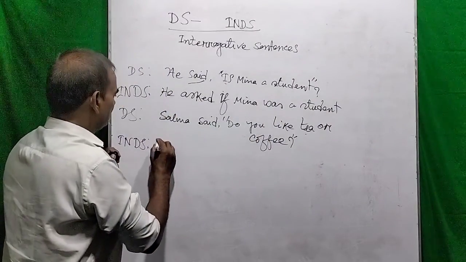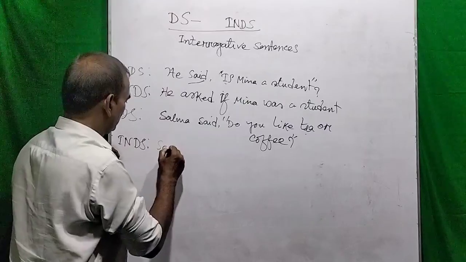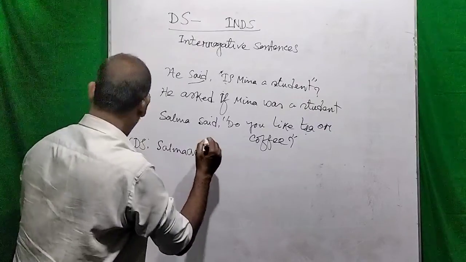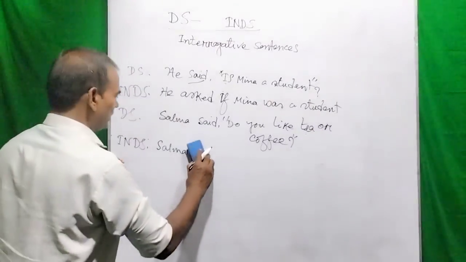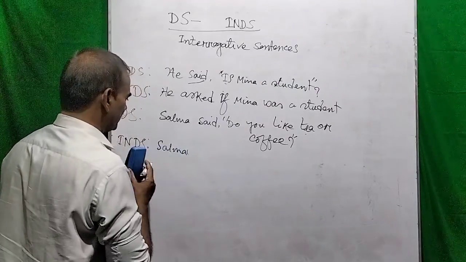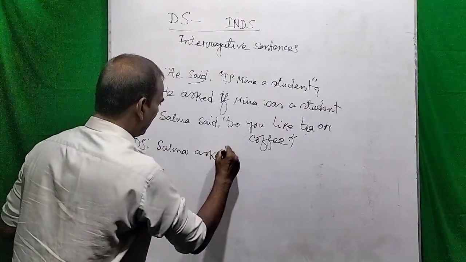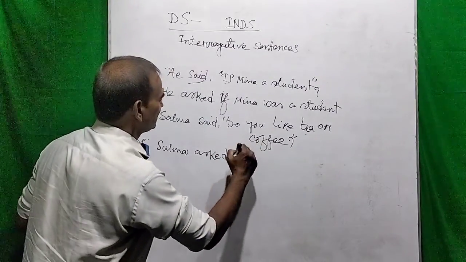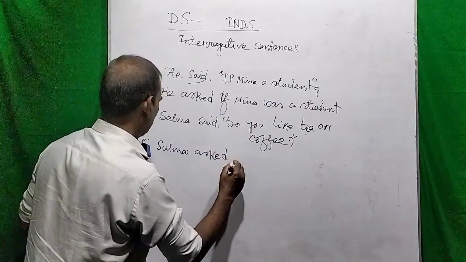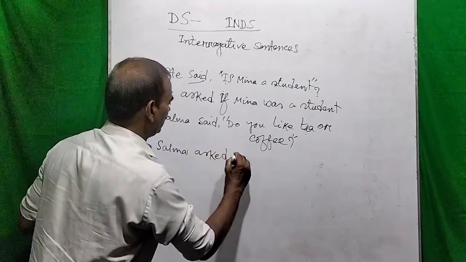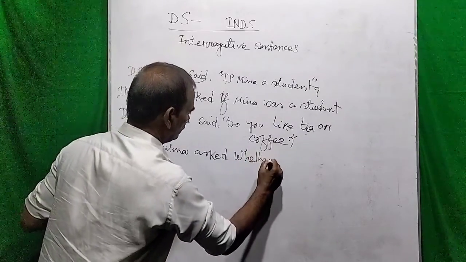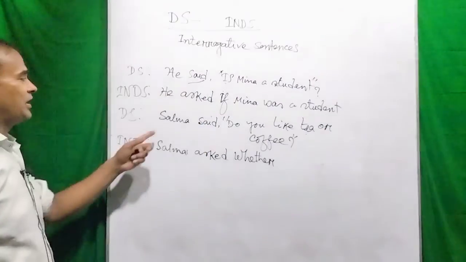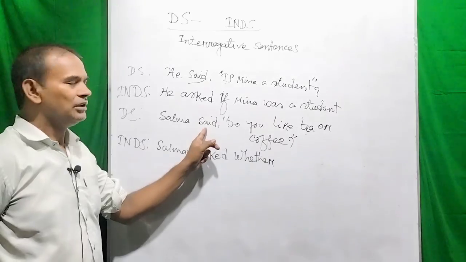So Salma said, that means Salma asked, sorry, Salma asked. Here I will use whether because I am selecting one thing. Salma asked whether. Dear viewers, you see there is no object directly written here after the reporting verb.